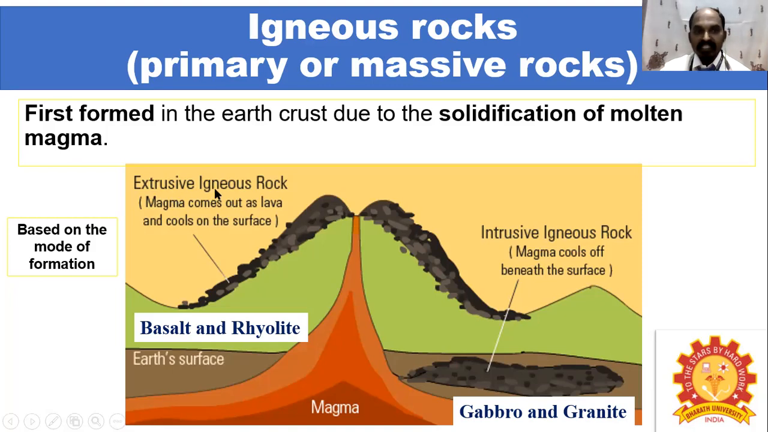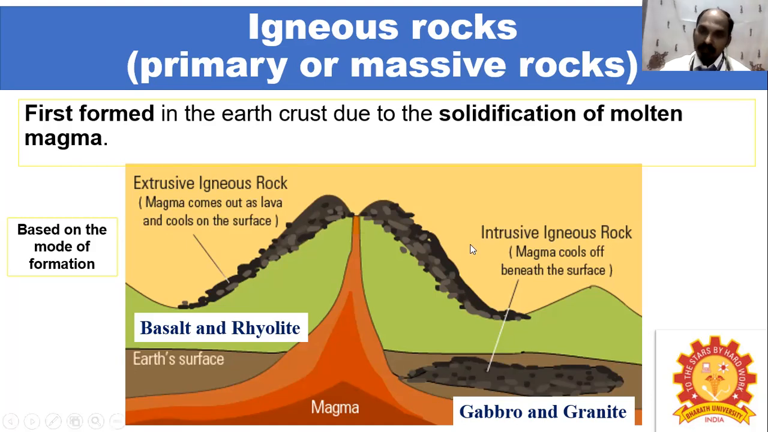The extrusive igneous rock is formed when magma comes out as lava and cools on the surface of the earth. That is called extrusive igneous rock. Examples for this rock are basalt and rhyolite. Examples for intrusive rock are gabbro and granite.